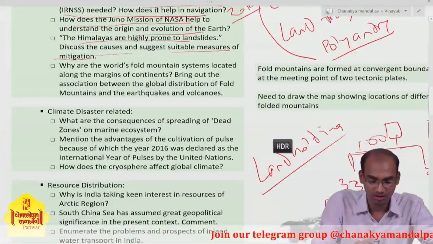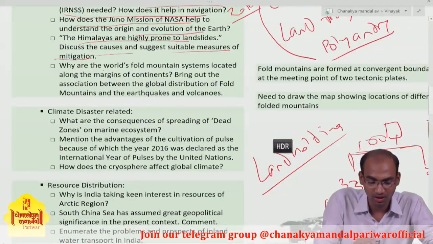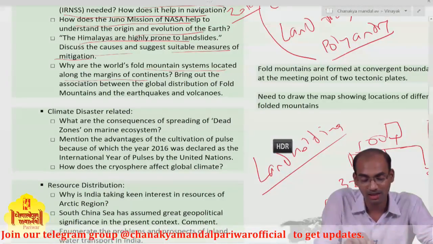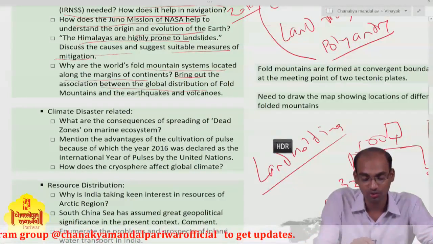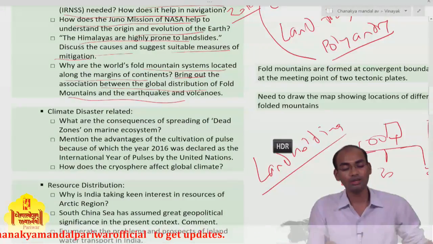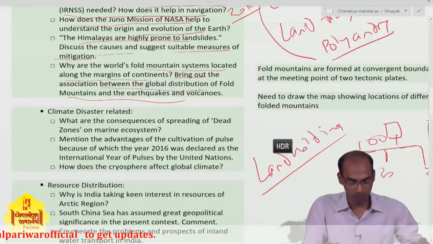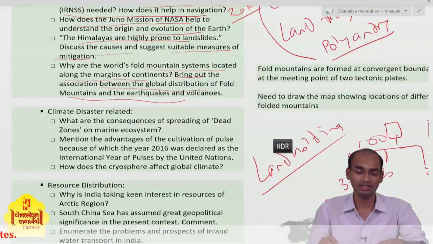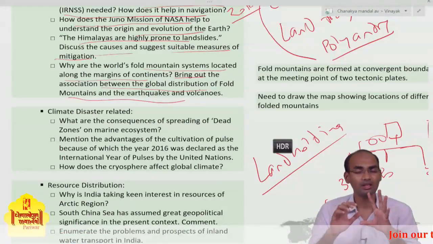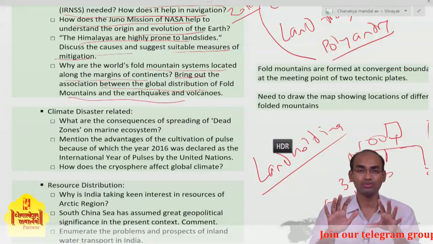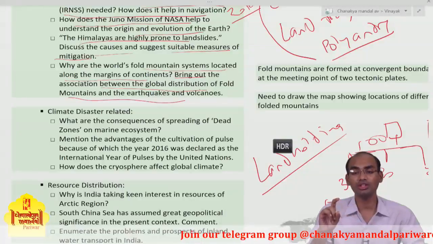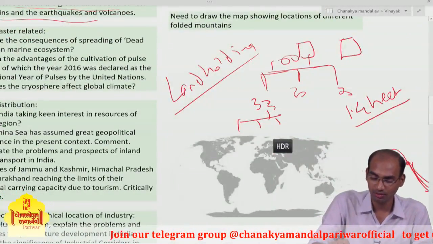Now let's go to another question. Why are the world's folded mountain systems located along the margins of continents? Bring out the association between global distribution of folded mountains and earthquakes and volcanoes. This is a pure geography question. Pure geography questions, you need to draw the map. You need to draw the map, so that, okay, this is the world map.